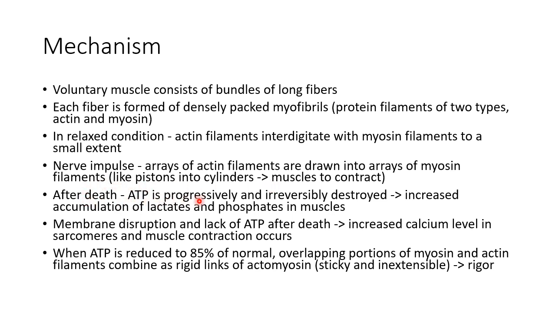After death, ATP is progressively and irreversibly destroyed. This causes increased accumulation of lactates and phosphates in muscles. There will be membrane disruption and lack of ATP after death, which causes increased calcium level in sarcomeres and muscle contraction occurs. When ATP is reduced to 85% of normal, overlapping portions of myosin and actin filaments combine as rigid links of actomyosin, which are sticky and inextensible, leading to rigor mortis. Remember, normally actin and myosin overlap and cause muscle contraction, whereas in case of rigor mortis, there will be formation of actomyosin, which is sticky and inextensible.